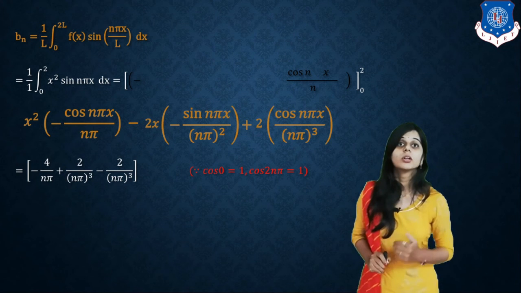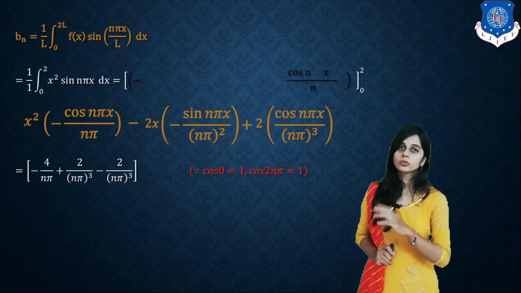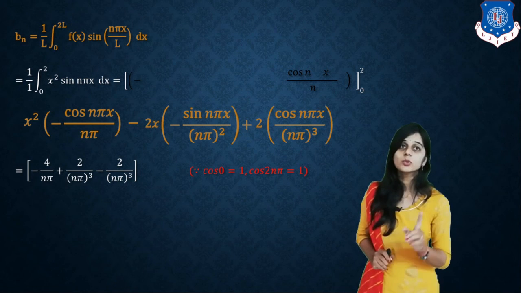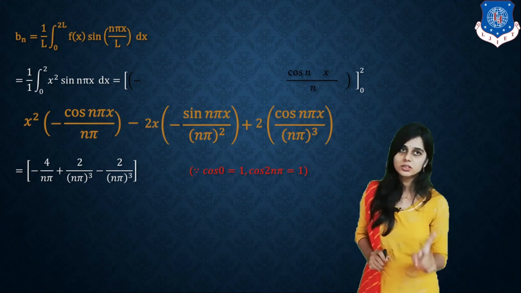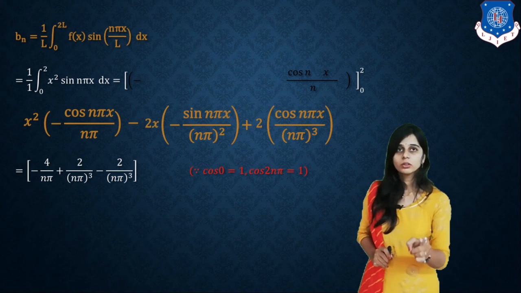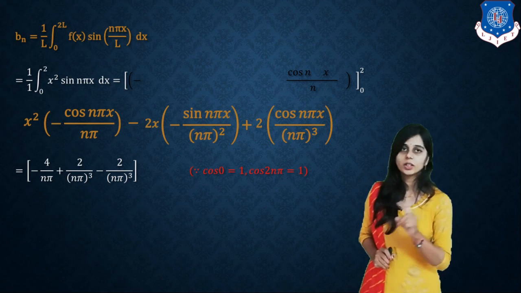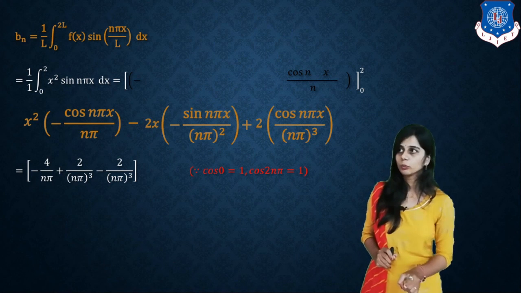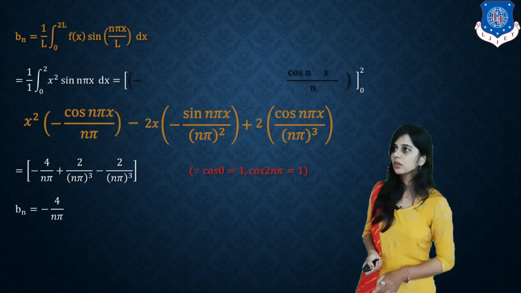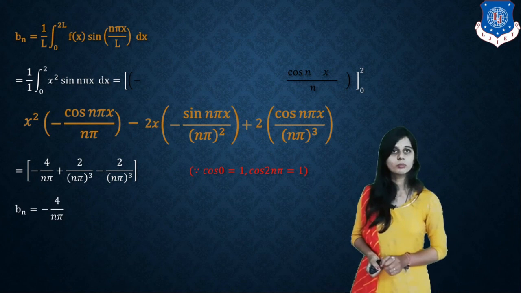Now the lower limit is 0. So the first term is 0. Second term, sin 0 is 0. Third term, cos 0 is not 0, cos 0 is 1. So for the lower limit we get minus 2 upon n pi whole cube. But the two third terms cancel each other. So we get b_n equal to minus 4 upon n pi.